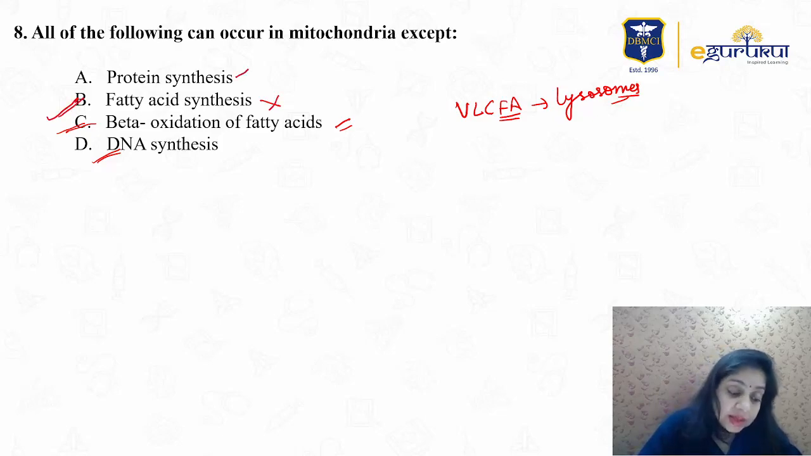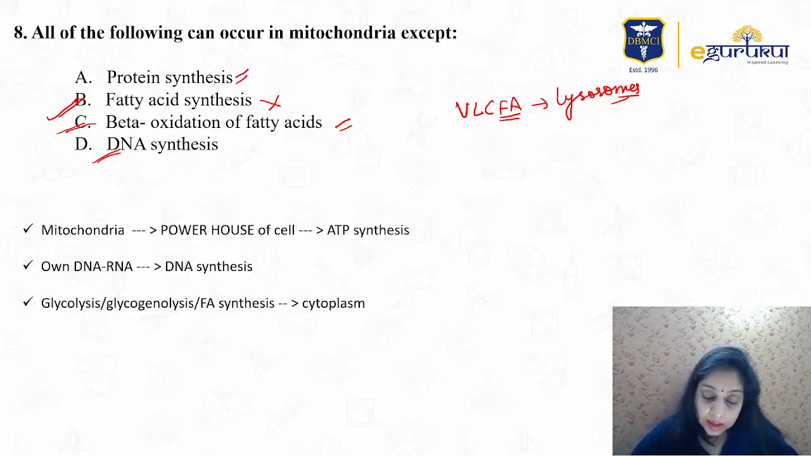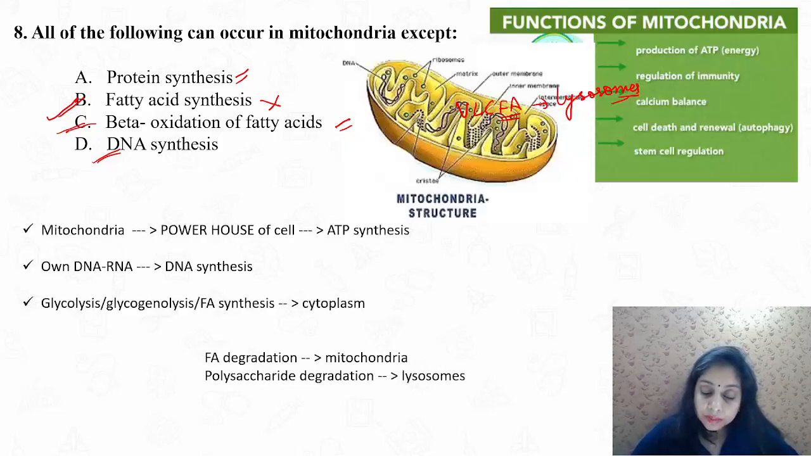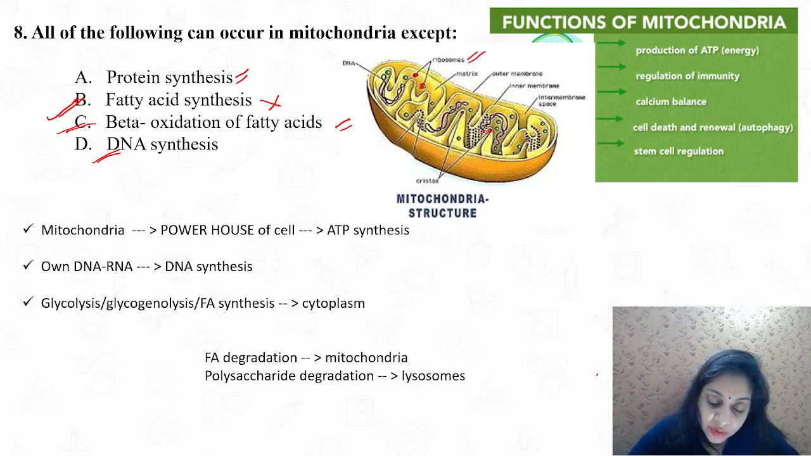Protein synthesis does occur. Mitochondria contain ribosomes in the matrix. I guess I have a diagram for you. Here, this is your mitochondria. Here you have the ribosomes. They help in protein synthesis. Then you have the inner folds, the cristae. Here you have the oxysomes.